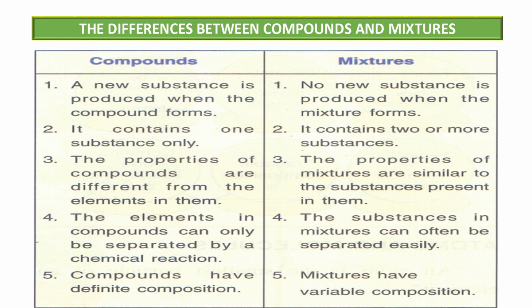The elements in a compound can only be separated by chemical reaction. The substances in a mixture can often be separated easily. So a compound can be separated by a chemical reaction or chemical process, but a mixture can be separated by physical methods. Compounds have definite composition, mixtures have variable composition. We know a mixture has variable composition and a compound has definite composition.